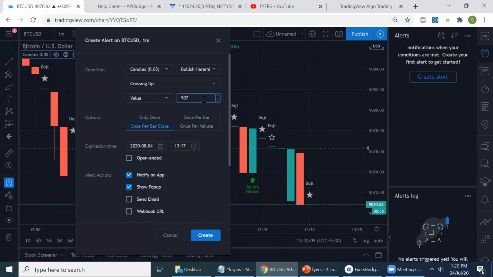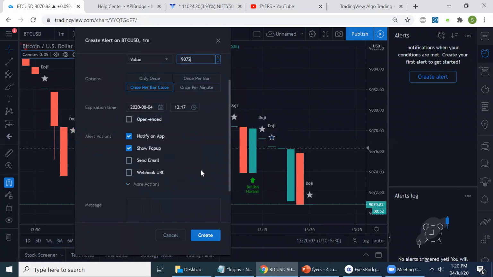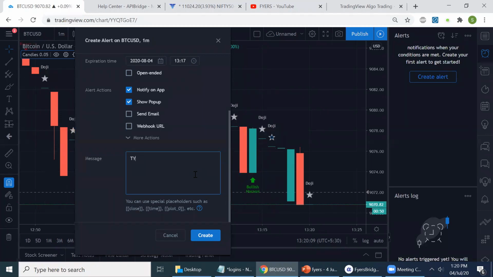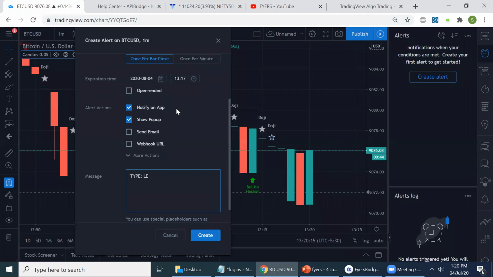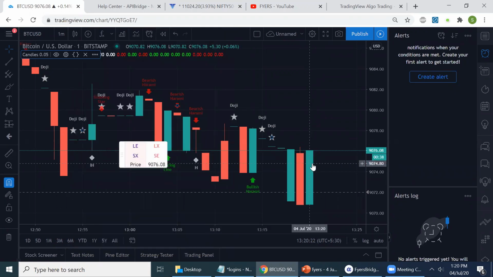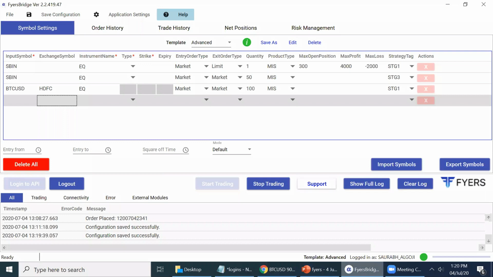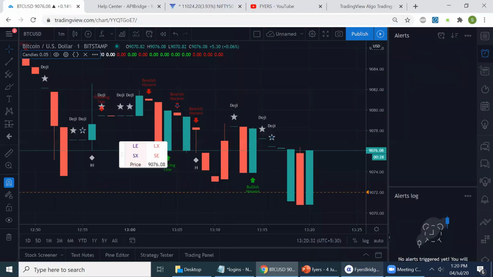Then we are going to buy, so type long entry, on candle close. Right now the candle is still in formation; when it completes, only then it will create a trigger. So this is how you can set up algos, fully automatic trading through API Bridge and TradingView.